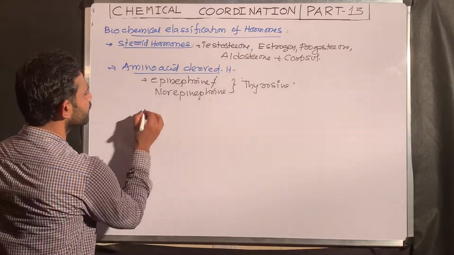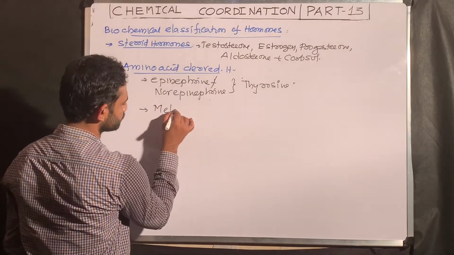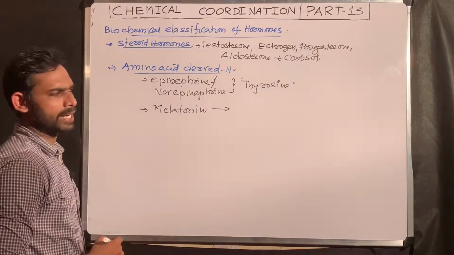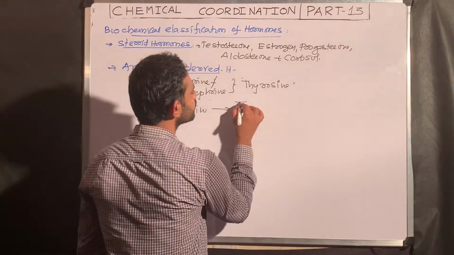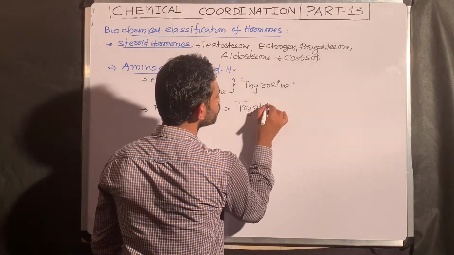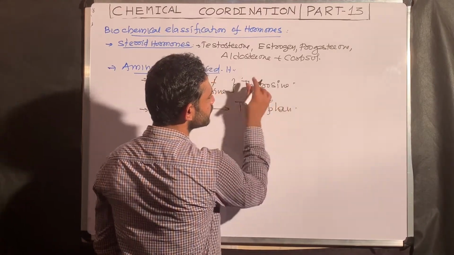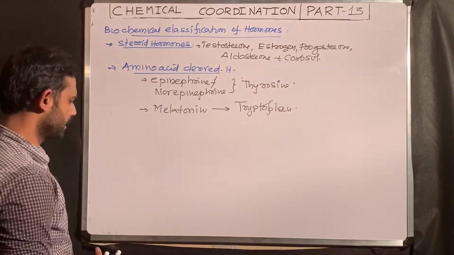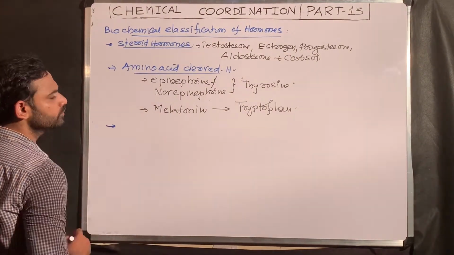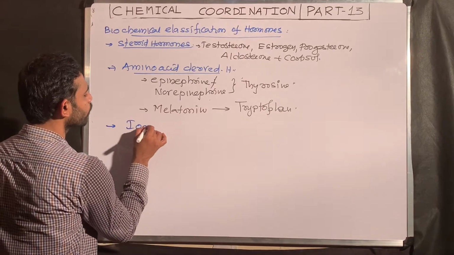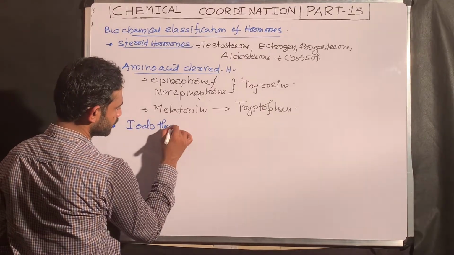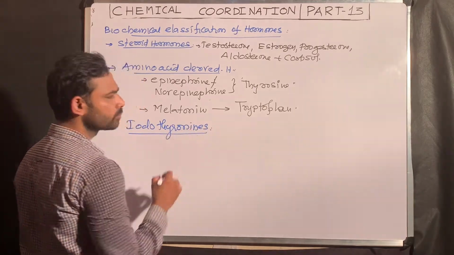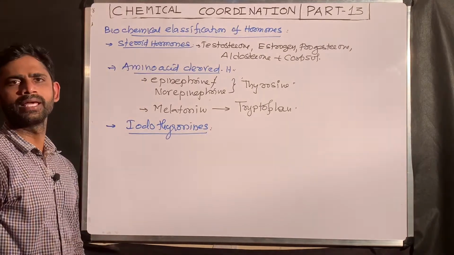The next one, melatonin. Melatonin is released by the pineal gland. This melatonin is synthesized from the amino acid tryptophan. This point I especially covered in the corresponding glands. The next one is related to iodothyronines. These hormones require iodine for their synthesis.